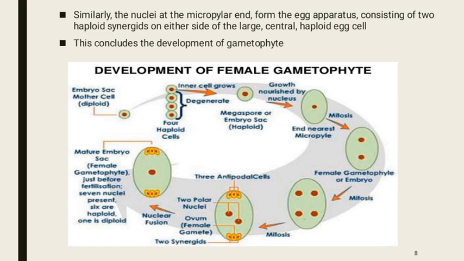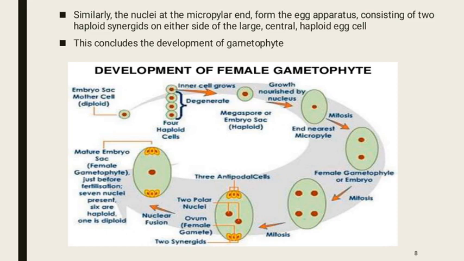In this diagram, you can see the development of the female gametophyte. Here is the diploid mother cell. After it divides meiotically, it forms four megaspores or four haploid cells, from which three degenerate and one remains functional.